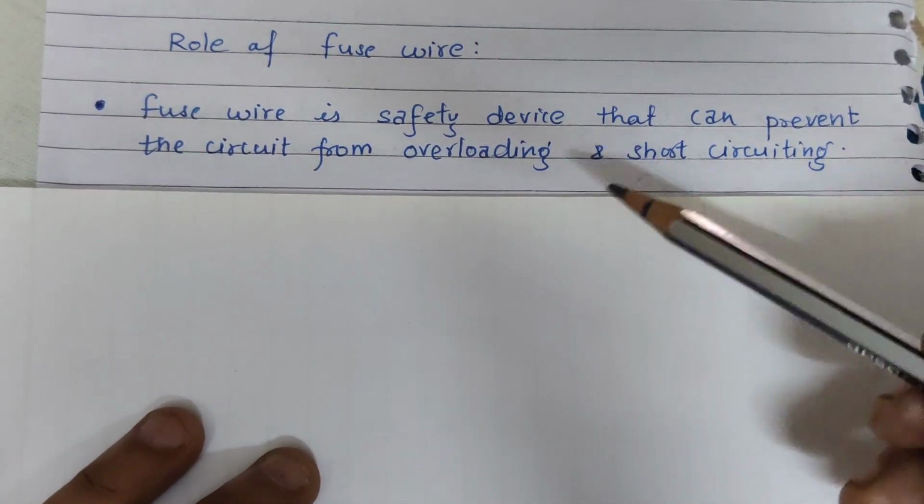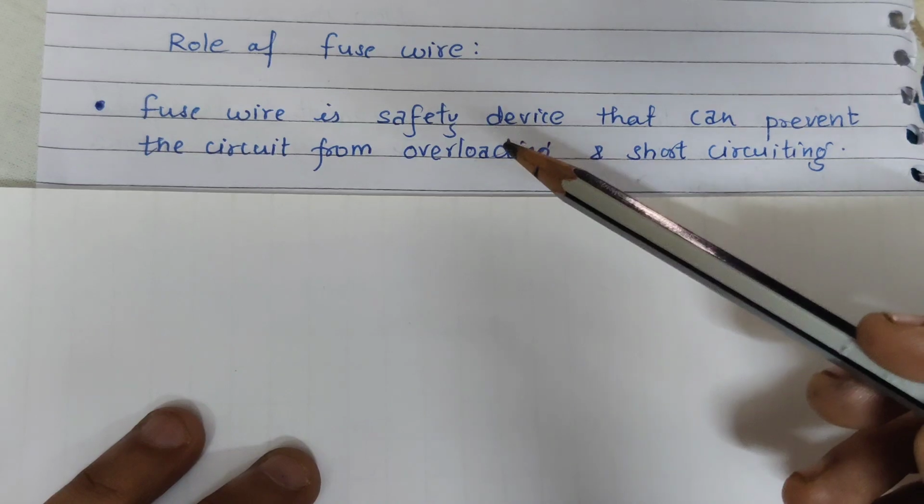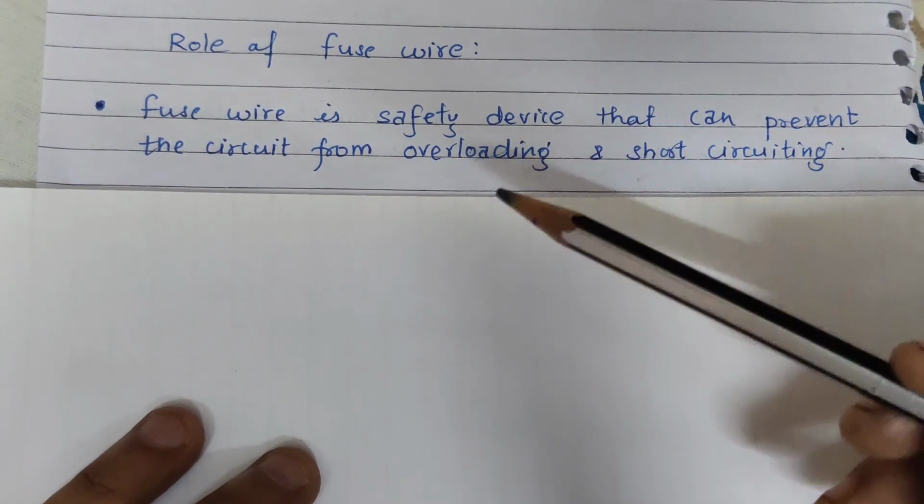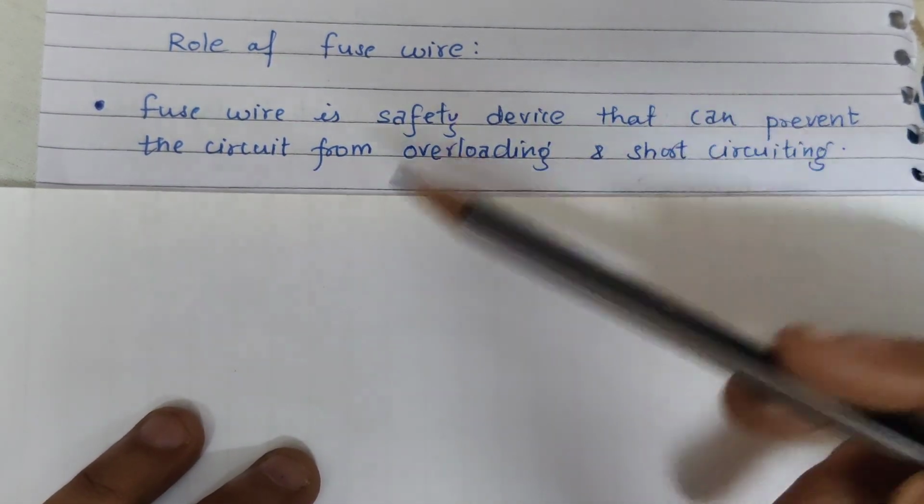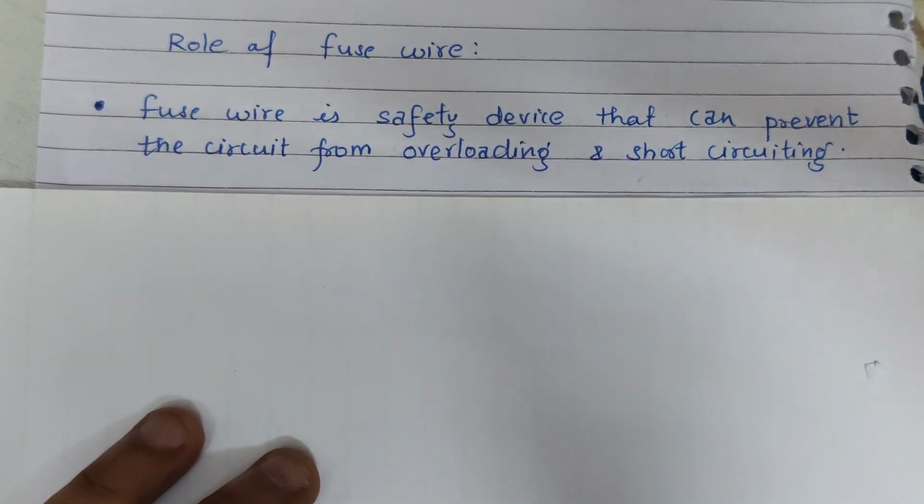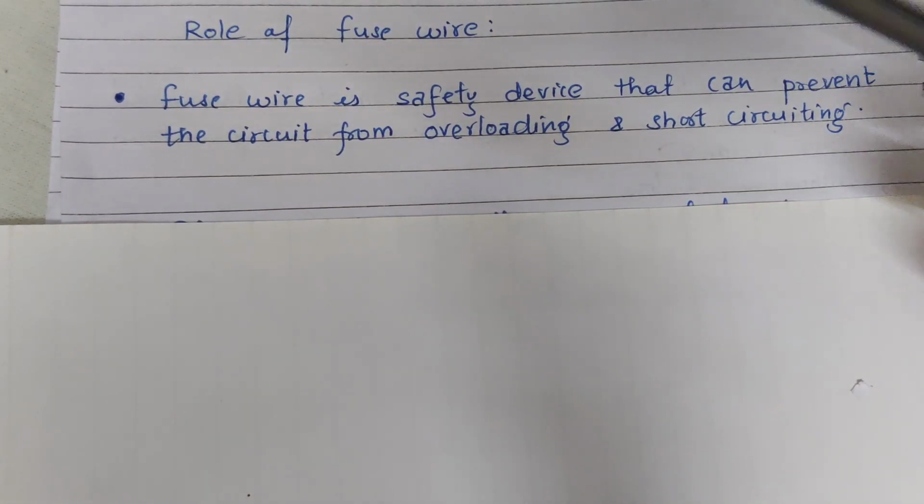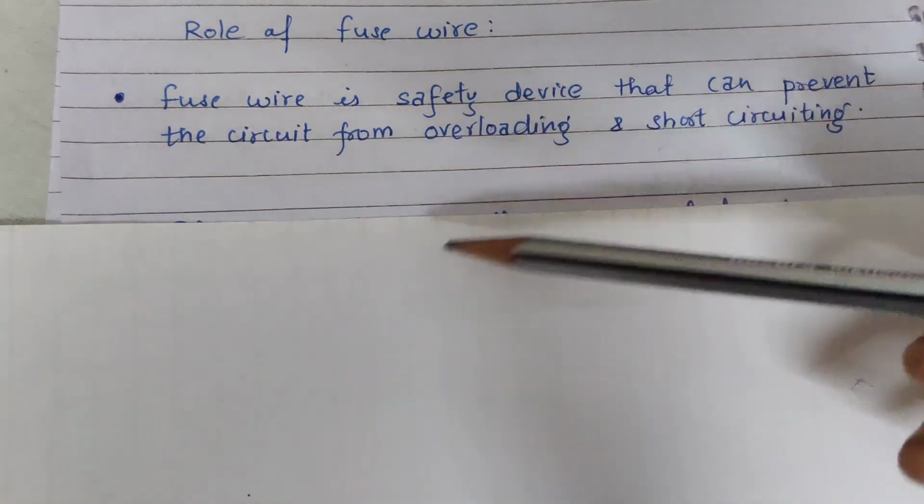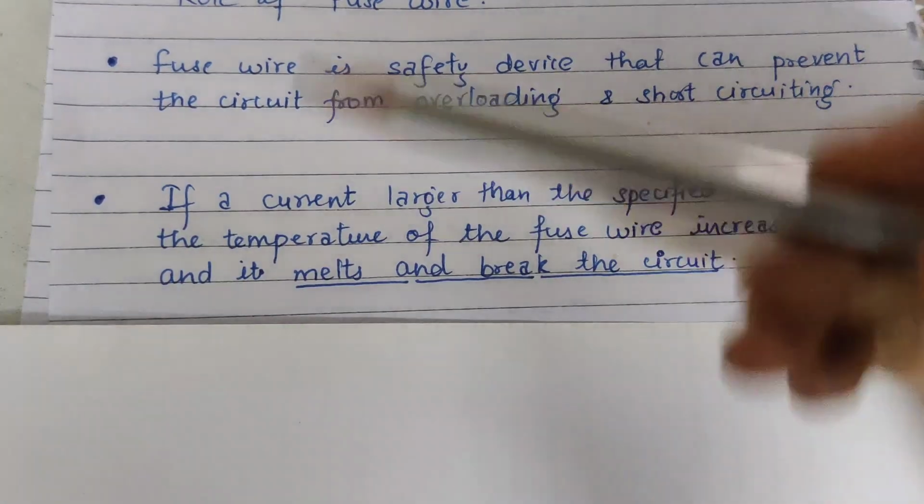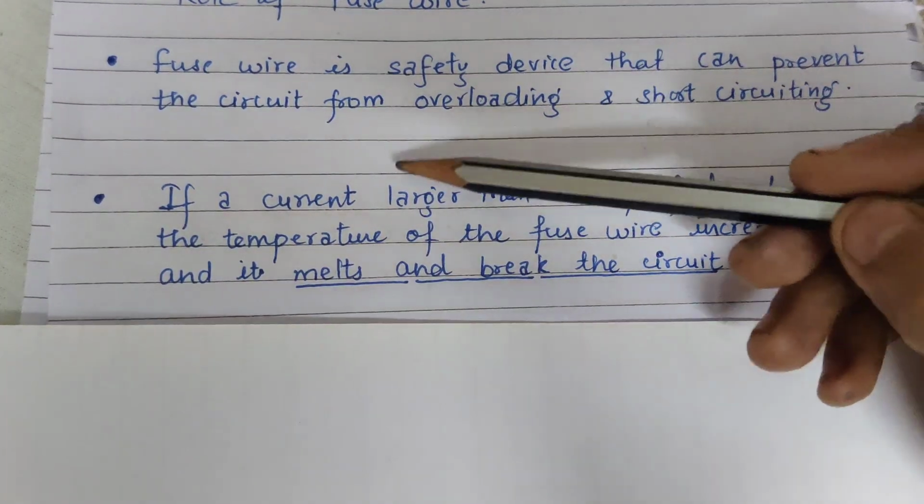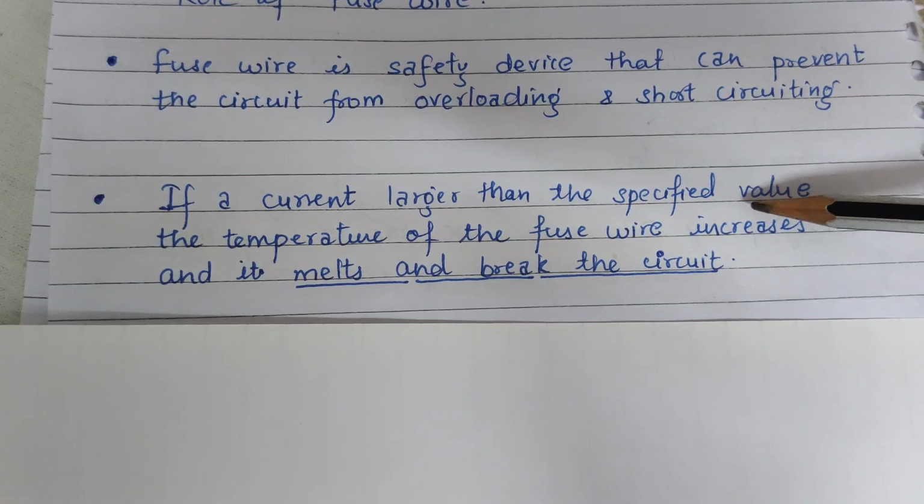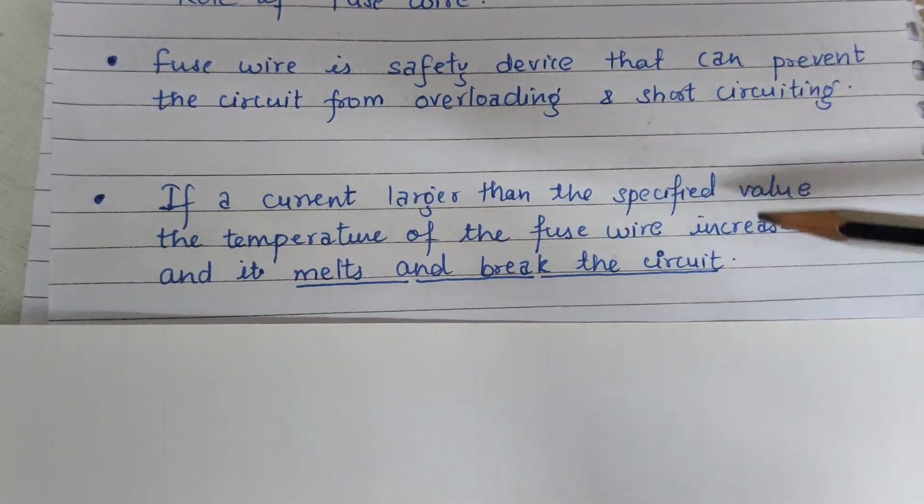Whenever overloading or short circuiting takes place in a circuit, it can be prevented only by the use of a fuse wire. Now the next question is, how does this fuse wire work? Fuse wire is just like a wire. If the current is larger than the specified value, the temperature of the fuse wire increases and it melts